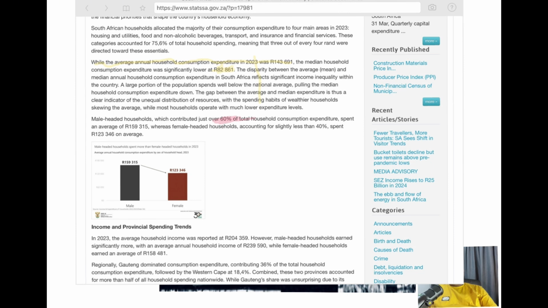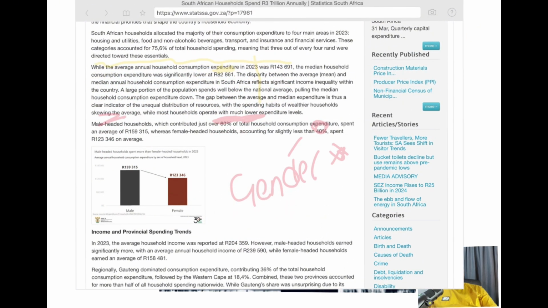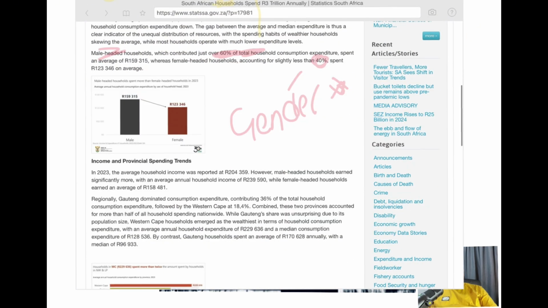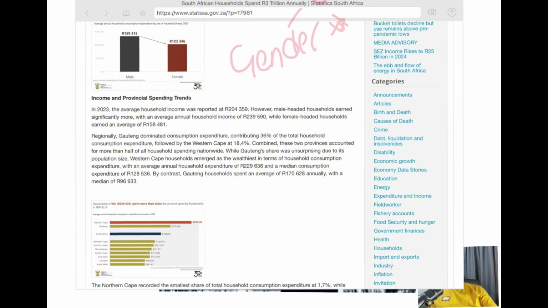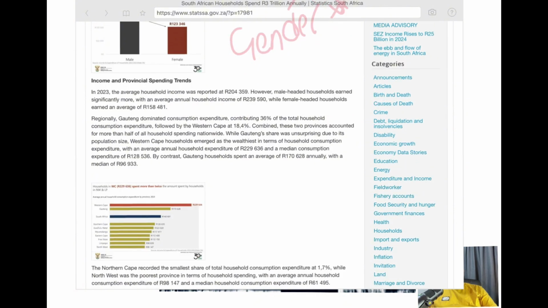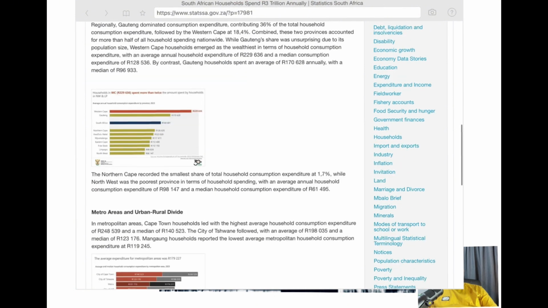So we would highlight this for another study later on to say, what's going on here? Why is it 60% male-headed households, right? Why is female-headed households only 40%, right? So we'd note that to say, is this a gender issue now, right? And we just make a note for ourselves, noted for study later on. Coolio, we move. And they have a nice graph there that shows you the distribution between male and female. And then they even do it by provinces, etc. You see a beautiful slide there, which we're going to look at.